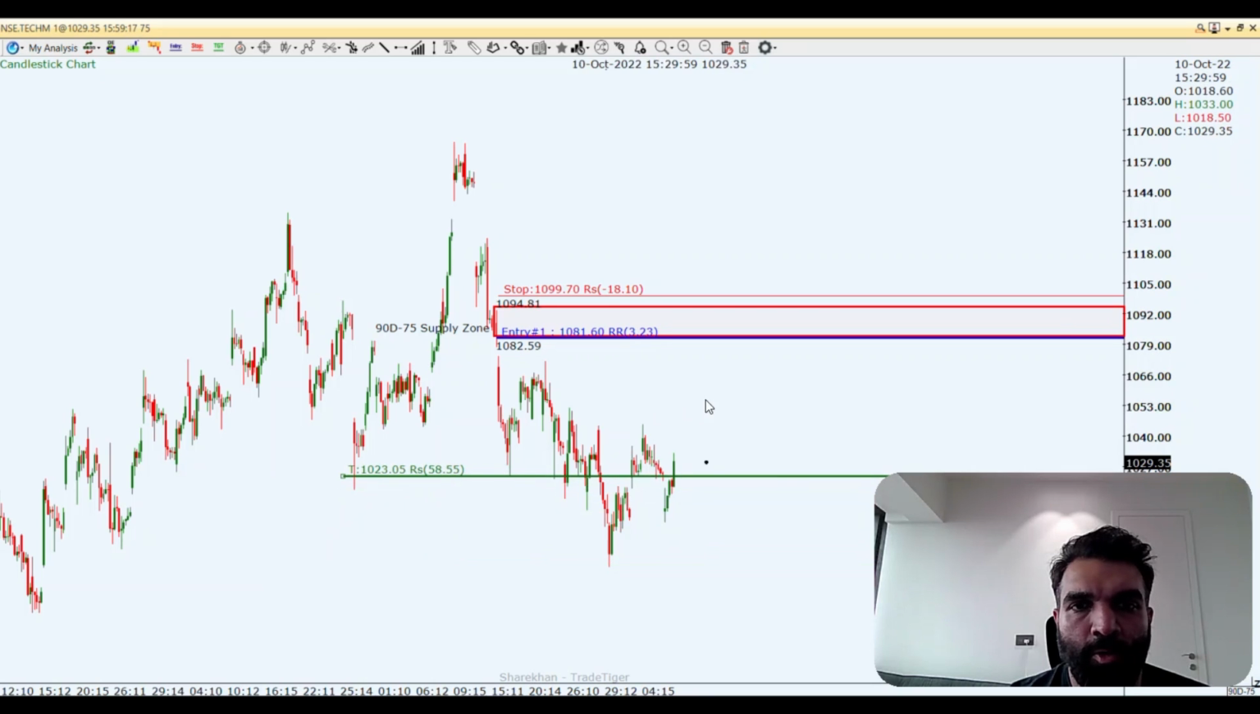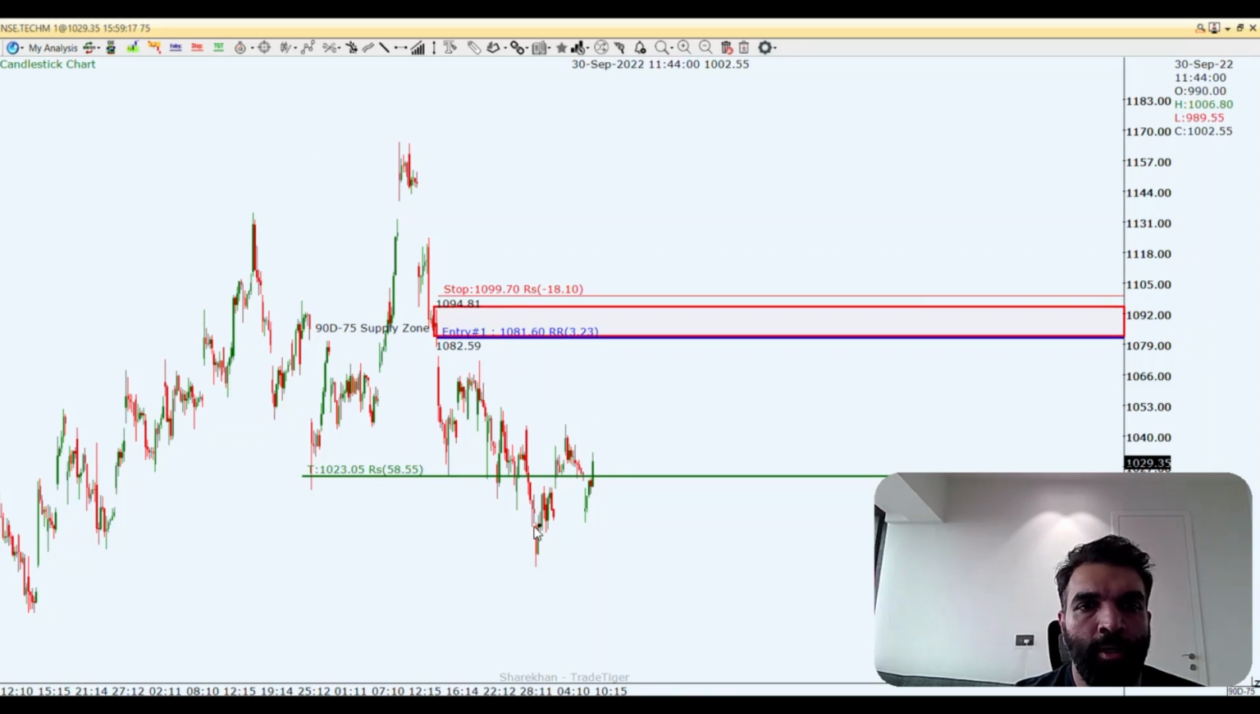Right, so just keep a close watch on Tech Mahindra supply zone starting from 1081.60 to 1094. Keep your stop loss above 1099 and a target of 1020.